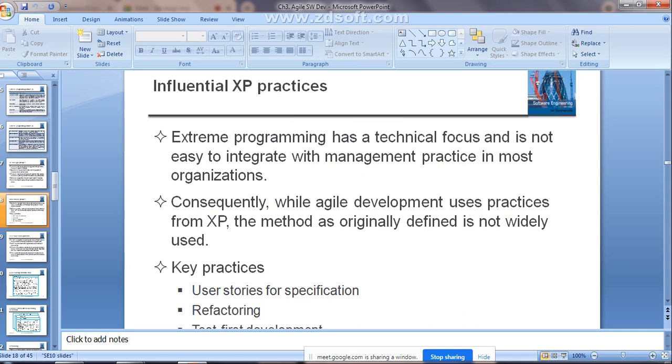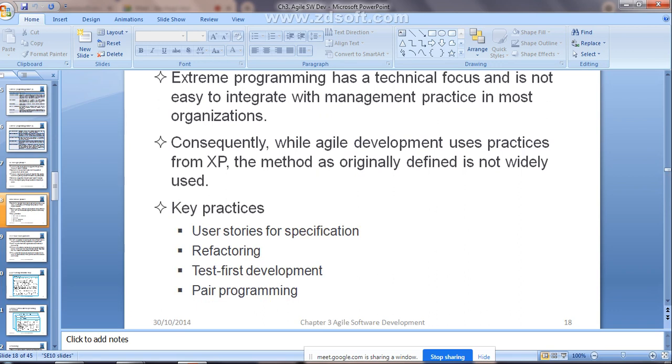So extreme programming also has a technical focus, not on the management of the software. And consequently, while agile development uses practices from XP, the method as originally defined is not widely used.